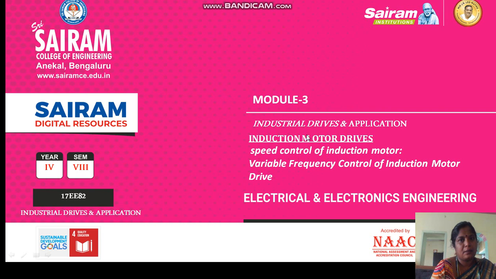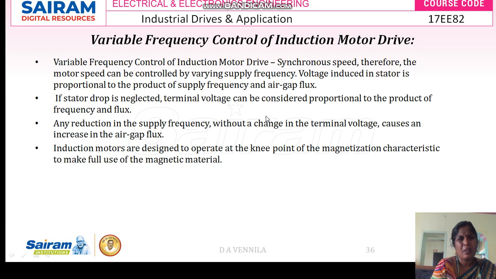The other disadvantage of this voltage control method is that the reduction in voltage leads to an increase in current, so your rotor current will increase, and the starting current also will increase. If you want to do prolonged operation with this high starting current, this will create heating in the motor windings. So these are the major disadvantages of the stator voltage control method.